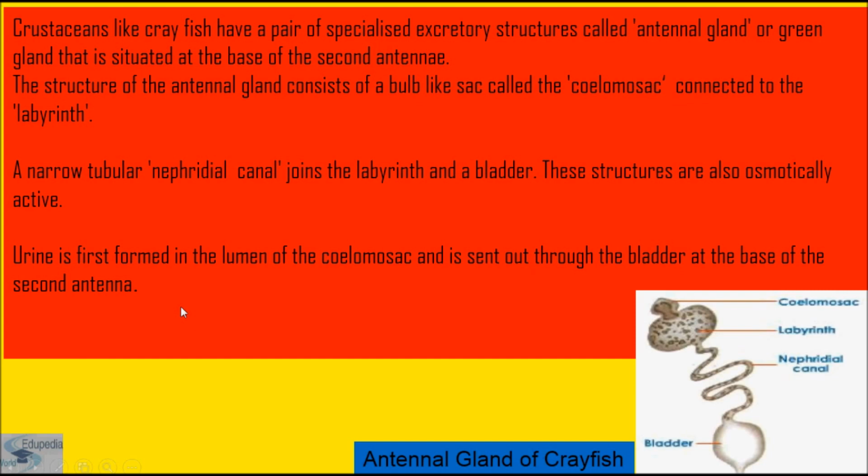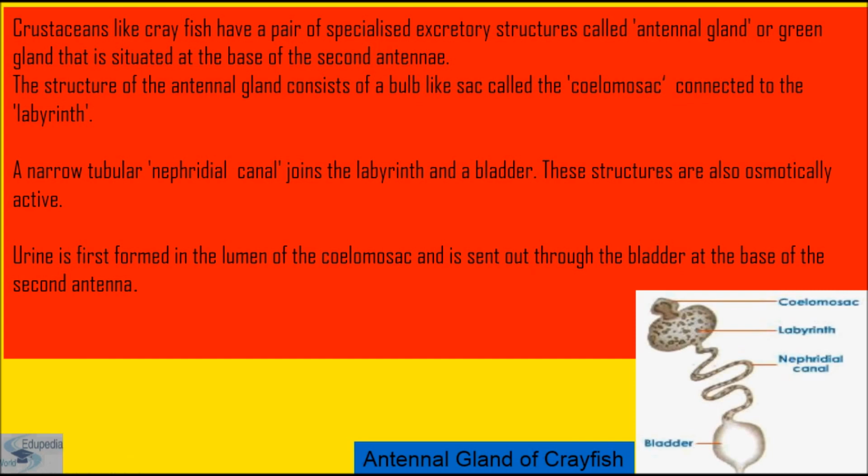The structure of the antennal gland consists of a bulb-like sac called the coelom sac, which is connected to the labyrinth. See, this is the coelom sac, this is the labyrinth, and these are the nephridial canals. And this is the bladder. A narrow tubular nephridial canal joins the labyrinth and bladder. As you can see, these nephridial canals are very narrow in nature, they connect the labyrinth and bladder, and these structures are also osmotically active.